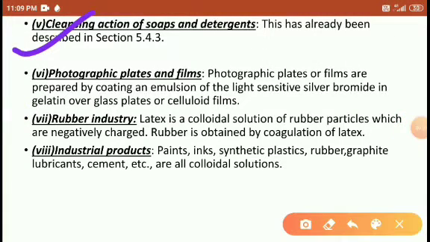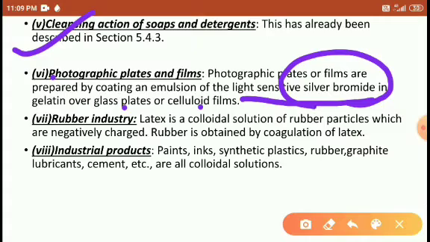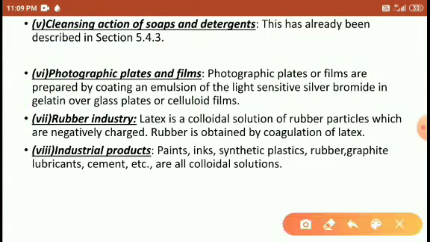Cleansing action of soap, we have already discussed. Photographic plate. Photographic films are prepared by coating an emulsion of light sensitive silver bromide gelatin over a glass plate. When glass plates or celluloid films are treated with silver bromide, then we prepare the films. Right, students?